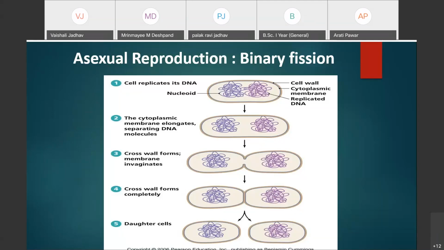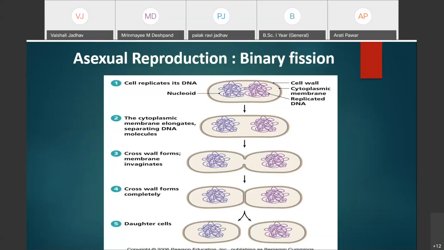Opposite to mitosis, in binary fission the spindle formation never takes place. And another important thing, it is not known definitely whether the genetic material is equally distributed into the daughter cells. These are the two major differences between the mitotic division and binary fission. In mitotic division, a spindle forms, and the genetic material is equally distributed into the two daughter cells.